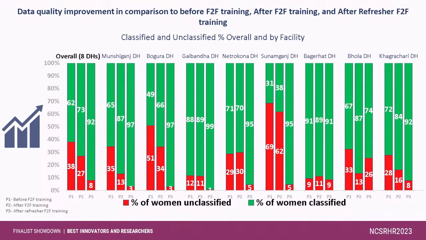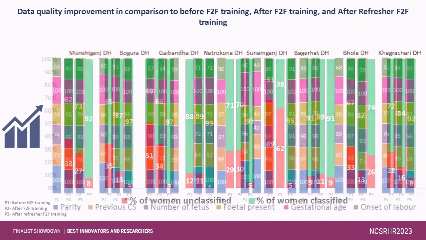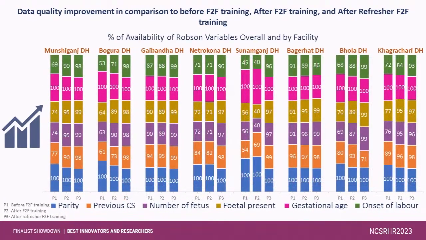This slide presents the percentage availability of Robson variables, where parity is almost 100% available throughout the study period, and the other 4 variables, previous C-section, number of fetuses, fetal presentation, and onset of labor, were around 70% available during phase 1 and improved in phase 3, where availability was around 95%.